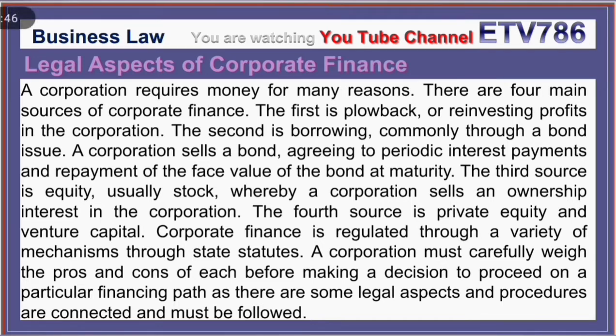A corporation sells a bond agreeing to periodic interest payments and repayments of the face value of the bond at maturity. The third source is equity, usually stock, whereby a corporation sells an ownership interest in the corporation. The fourth source is private equity and venture capital. Corporate finance is regulated through a variety of mechanisms through state statutes. A corporation must carefully weigh the pros and cons of each before making a decision to proceed on a particular financing path, as there are some legal aspects and procedures connected and they must be followed.